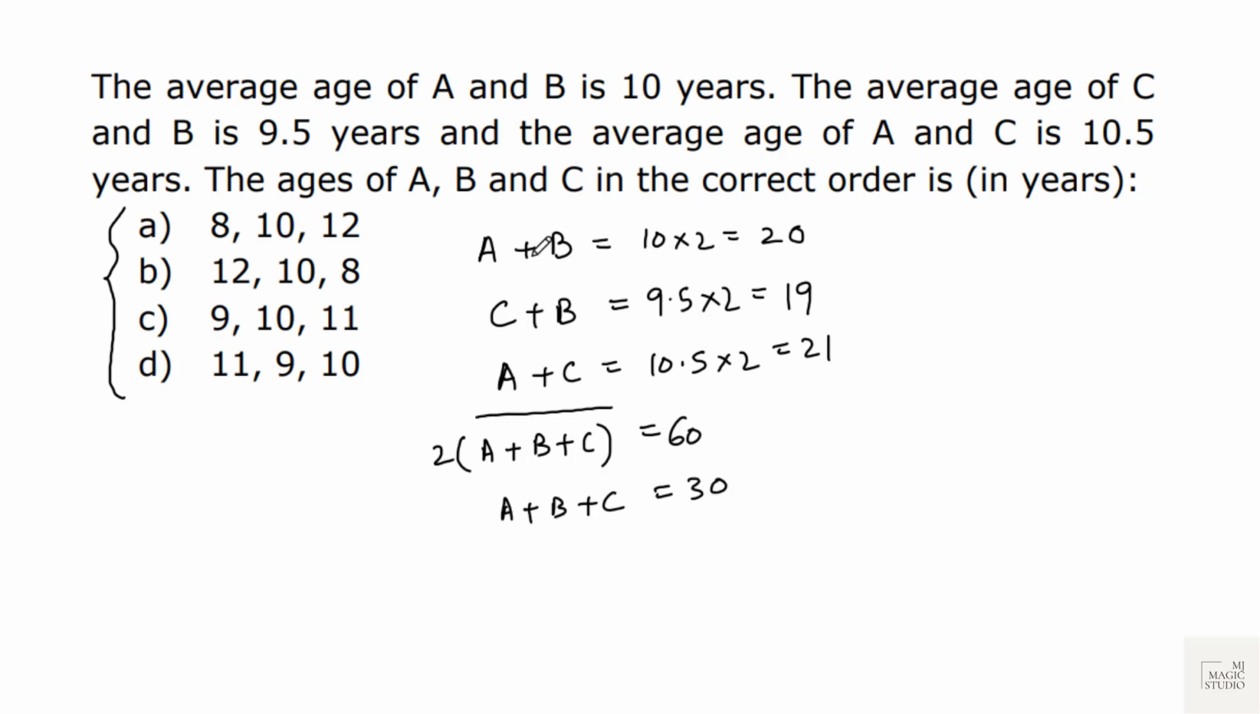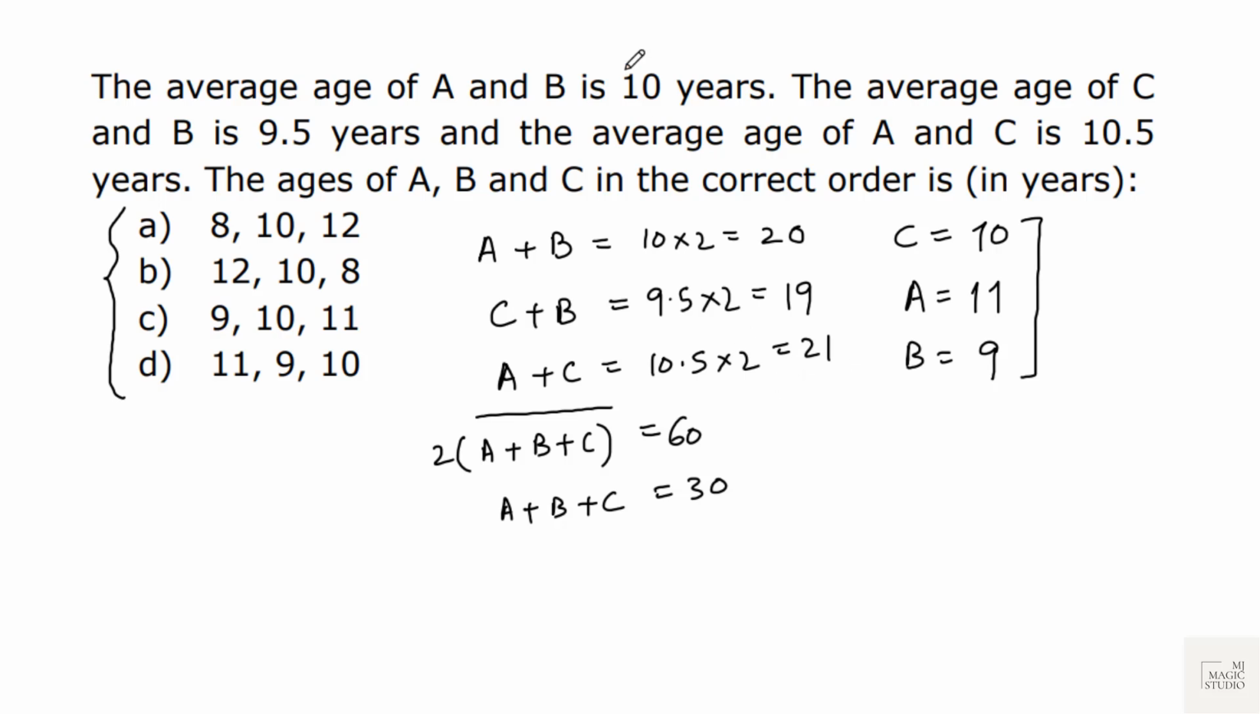Now start deducting each equation from A plus B plus C to get the value of the next variable. A plus B plus C is 30, A plus B is 20. If we deduct these two, we get C equals 30 minus 20, that is 10. C plus B is 19, that means A equals 30 minus 19, that is 11. And A plus C is 21, that means B equals 30 minus 21, that is 9. Simple process to find this if options are not given.